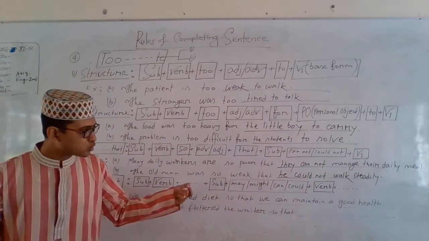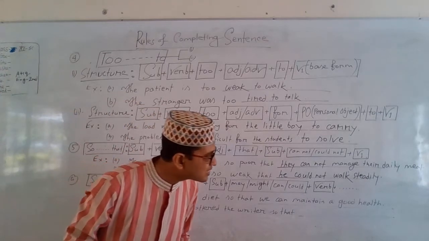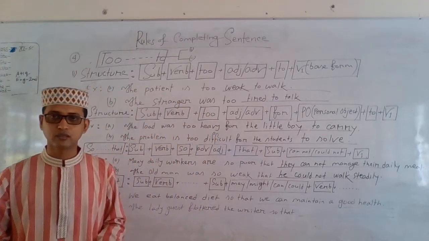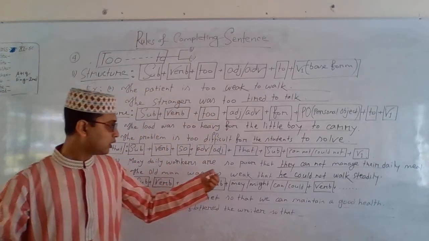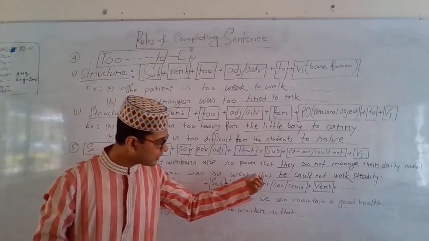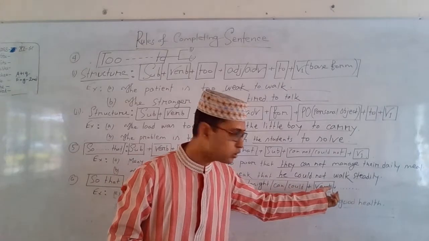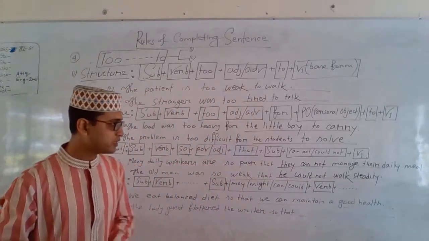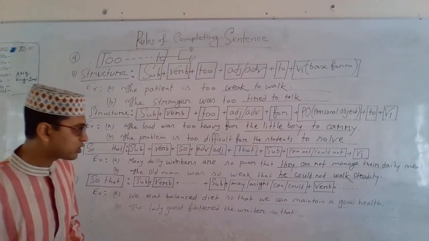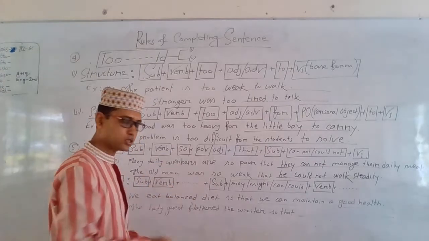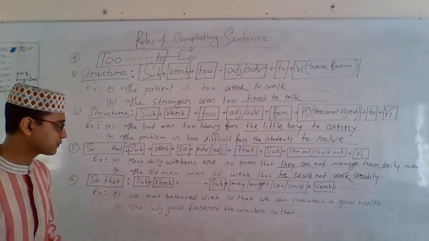The old man was so weak that he couldn't walk steadily. Here, weak is an adjective and then that and subject he and couldn't walk. After couldn't, walk steadily.